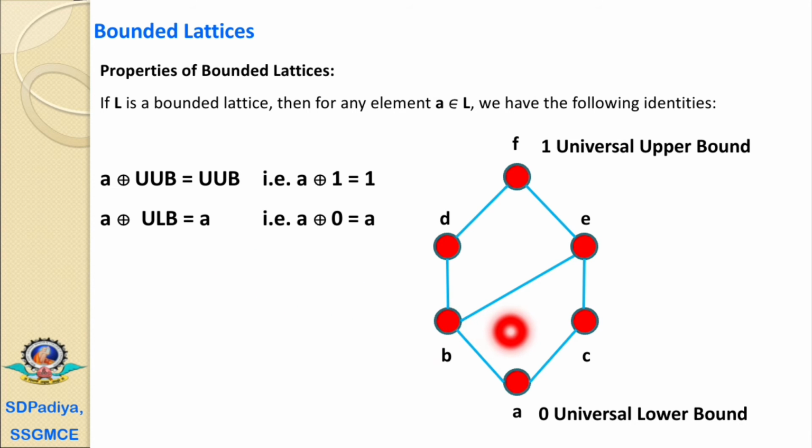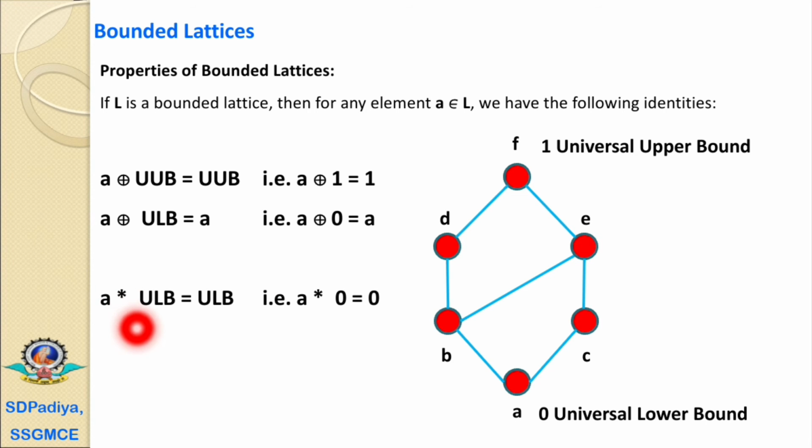If we find A join A, it is equal to A. A join B is equal to B, A join C is equal to C, A join D is equal to D, A join E is equal to E, and A join F is equal to F. That is, the universal lower bound join A is equal to A. That is, A join 0 is equal to the element A.